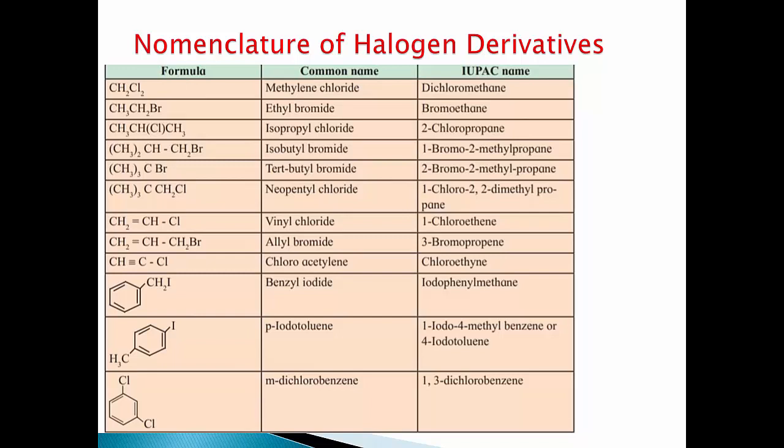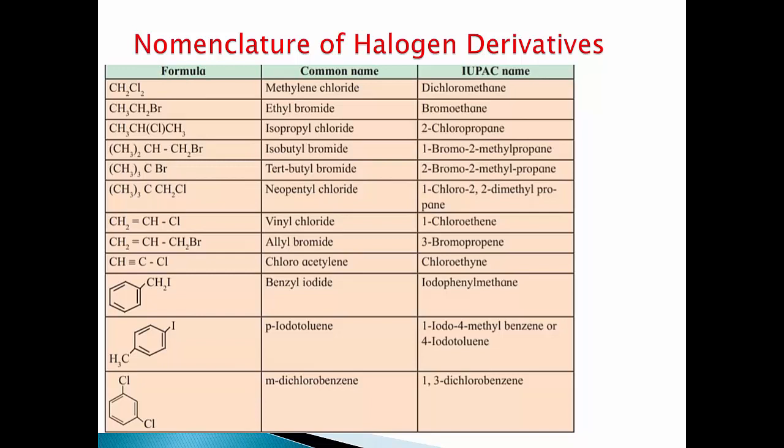Next example CH2=CHCH2Br. This is allyl bromide, 3-bromopropene. Next one is CH≡CCl, chloroacetylene or chloroethyne. Next example C6H5CH2I. This is benzyl iodide or iodophenylmethane.